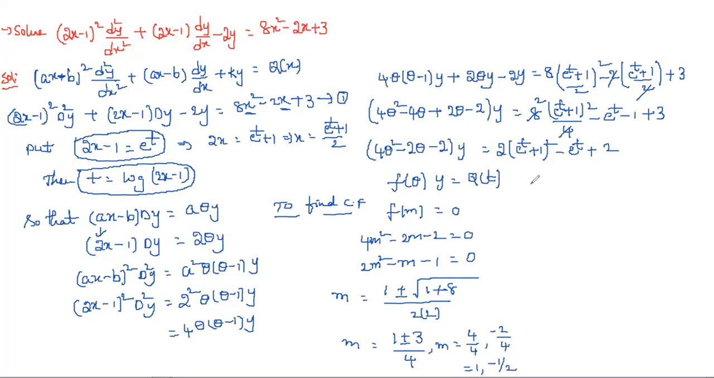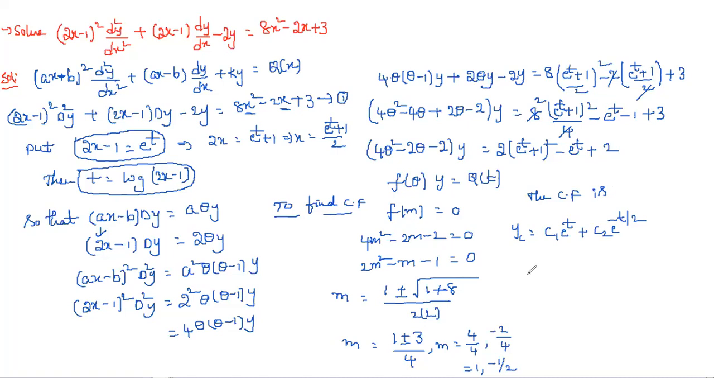So the roots are real and distinct. So simply what we can write: for real and distinct roots, the complementary function is yc is equal to c1 e power t plus c2 e power minus t by 2. Okay, so this is yc. Now we need to find yp.